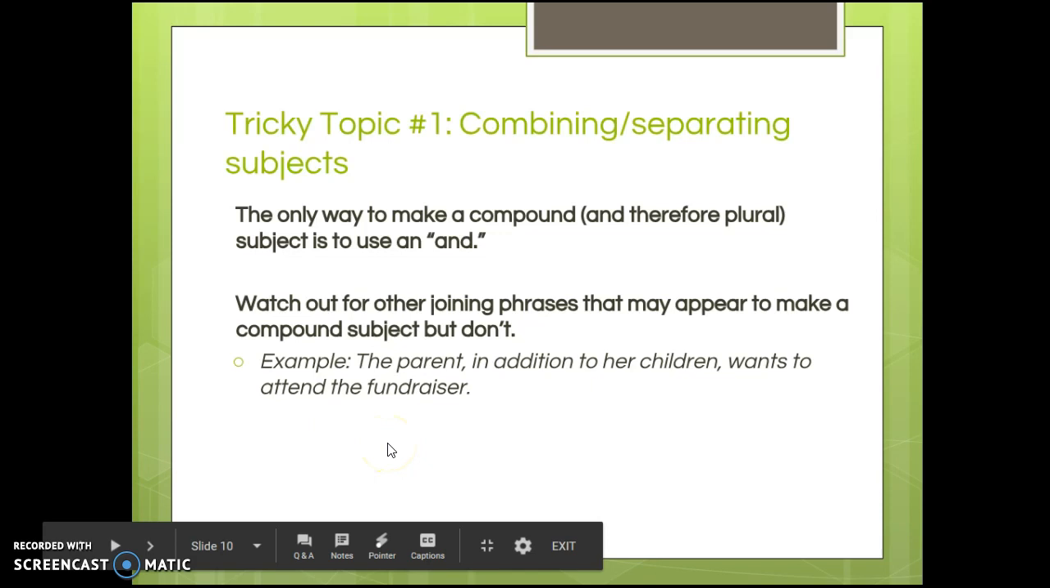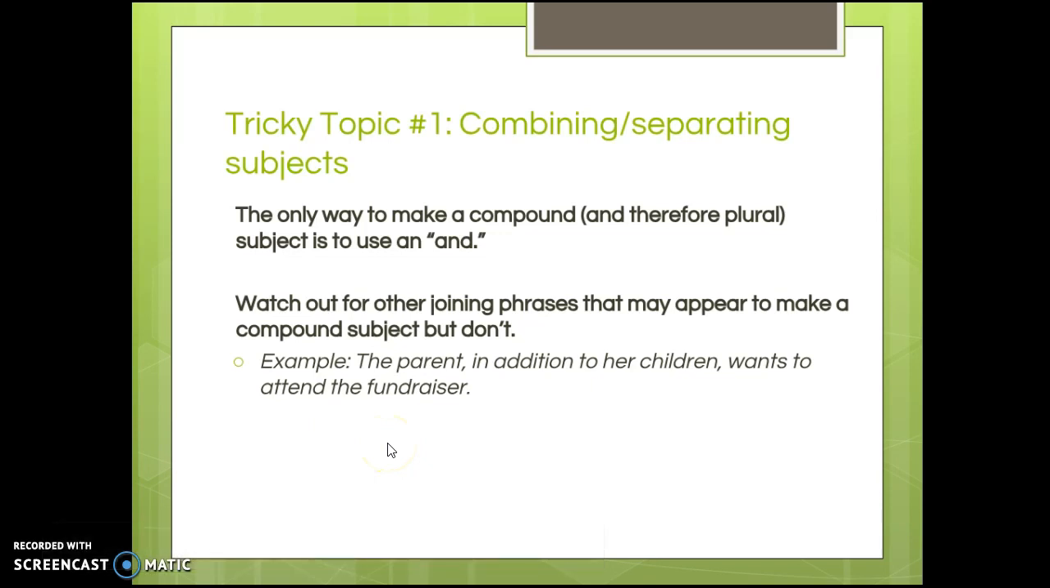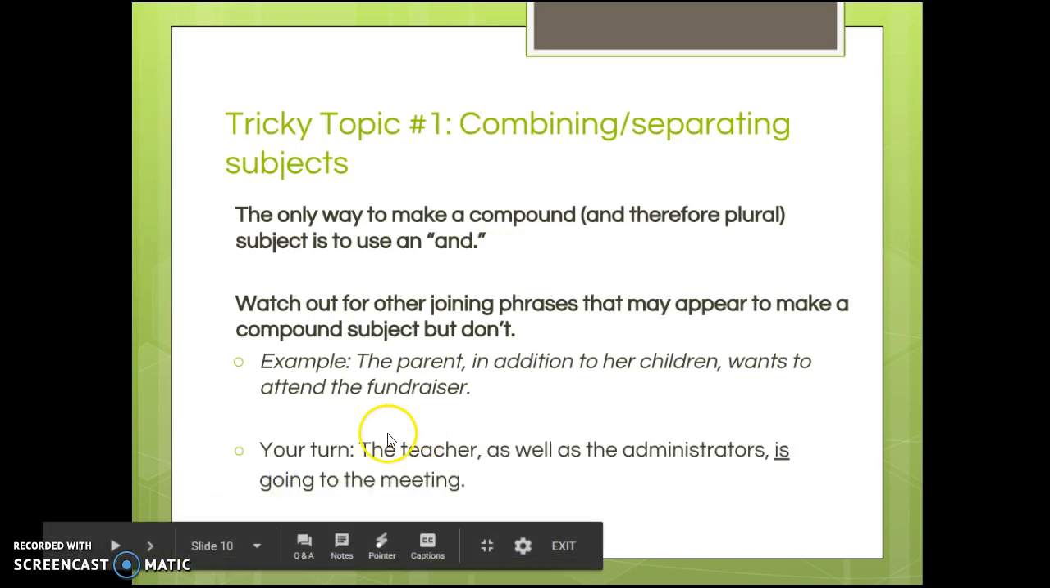So take a second, pause the screencast, and do that your turn problem on your own. So for the your turn, you would write the teacher as well as the administrators is going to the meeting. Okay, so the teacher is your main subject. You have to ignore this middle stuff here because those are not part of the main subject. And then is would be your singular verb there because teacher is singular.